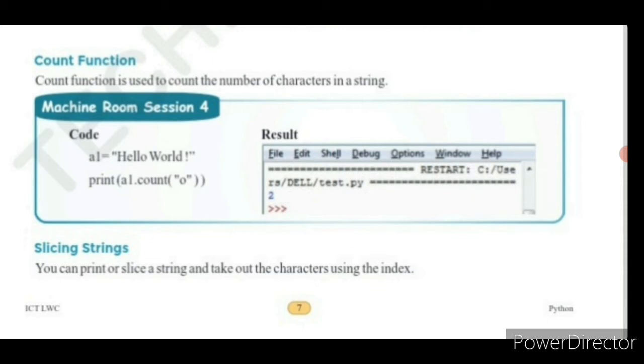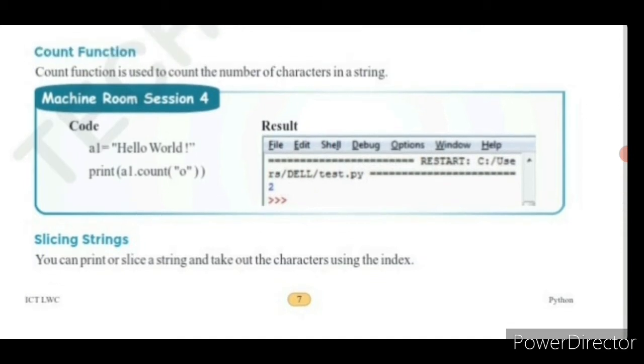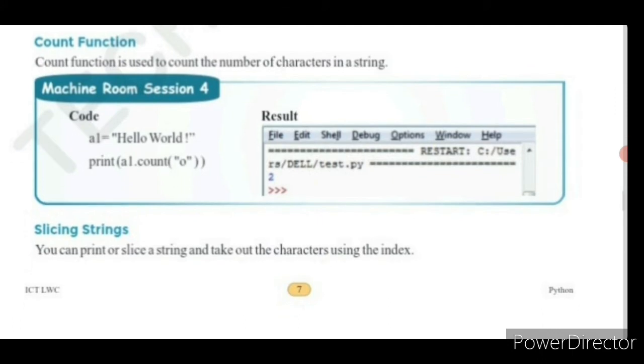This count function is used to count the number of the characters. Here we are going to print the count of the O character in this string. So O is present twice in this hello world, so it is going to return 2. The count function is used to count the number of characters in a string. Here in this example, O is present twice, so it is going to print 2 in the output window. Okay, children, so this is about this count function.